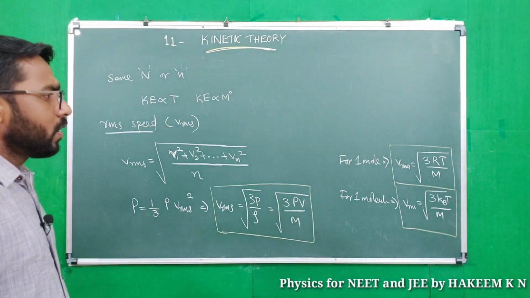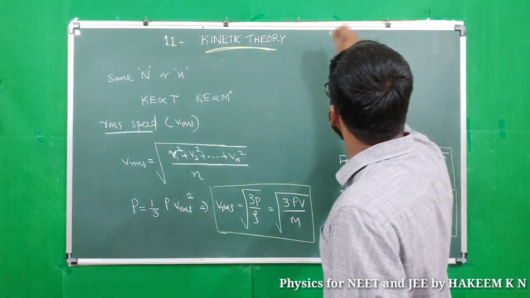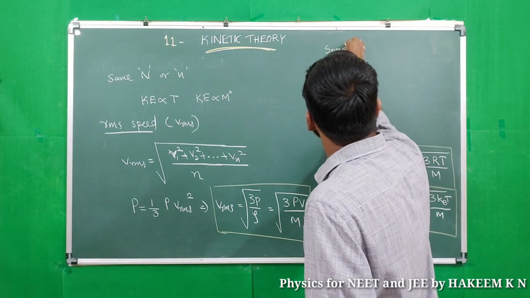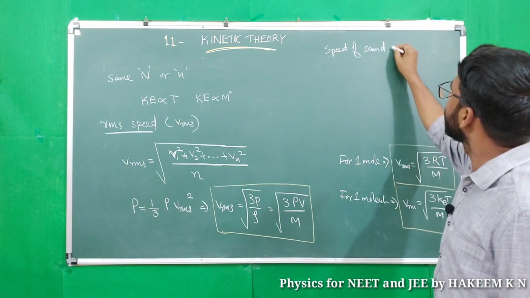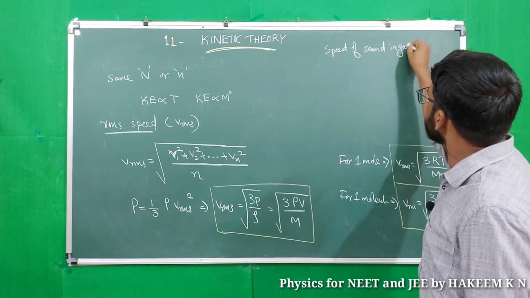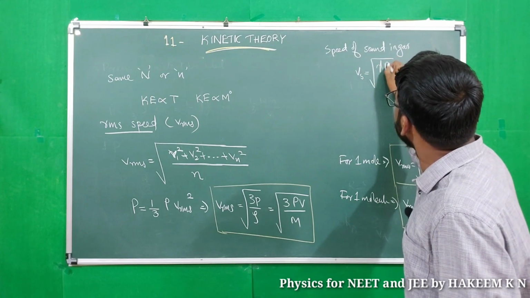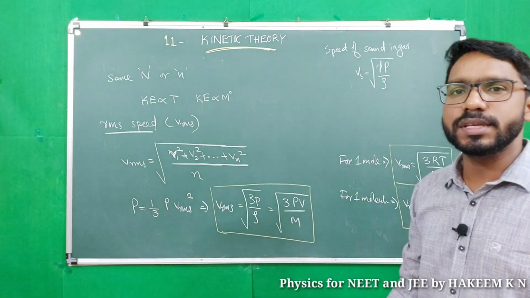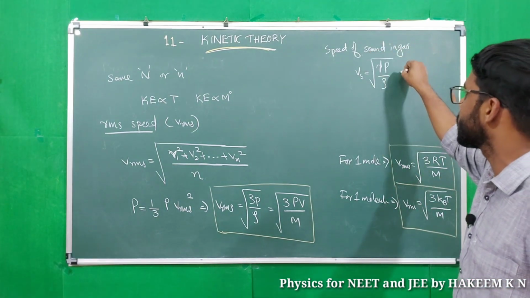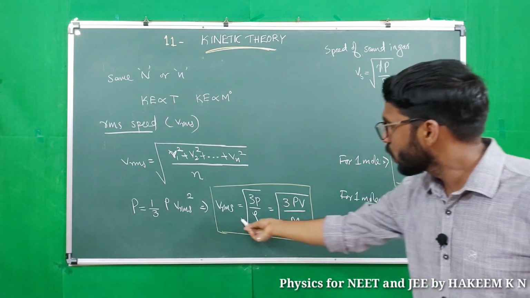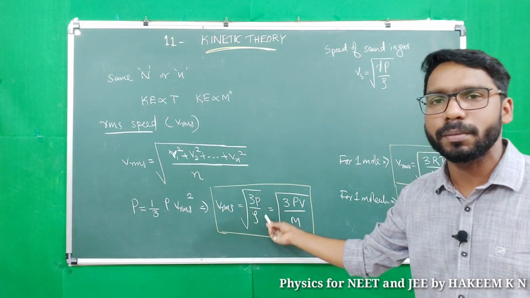Okay, and what is the speed of sound in gas? Speed of sound in gas is given by Vs equal to root of gamma p by rho. That is speed of sound in gas. And what is RMS speed? Root of 3p by rho. Vrms equal to root of 3p by rho.